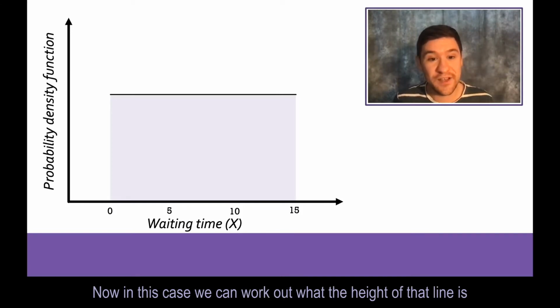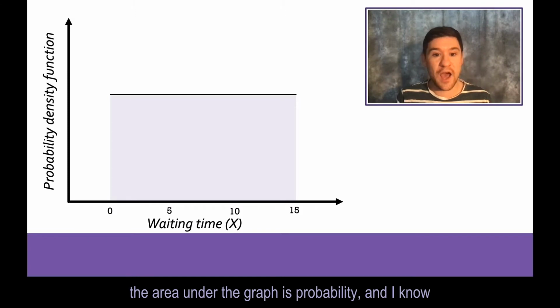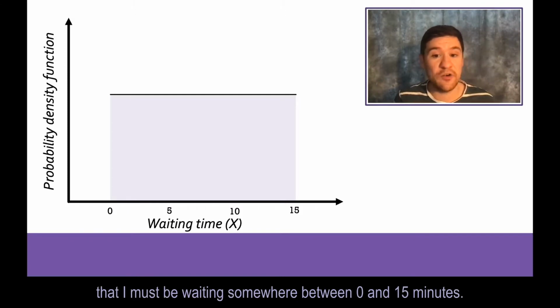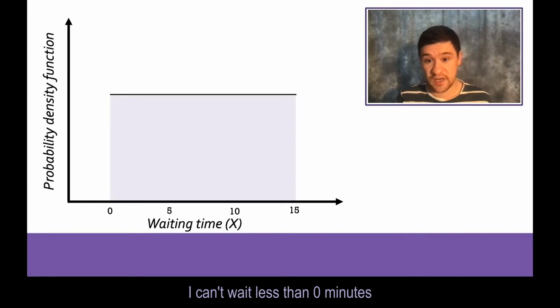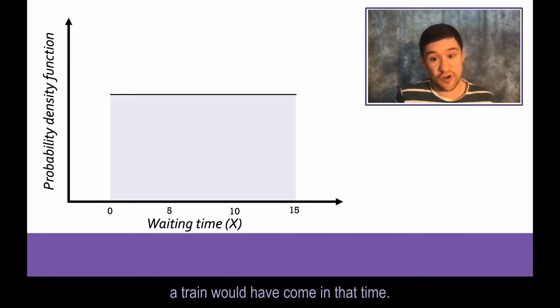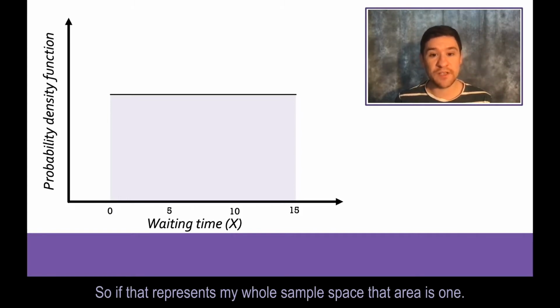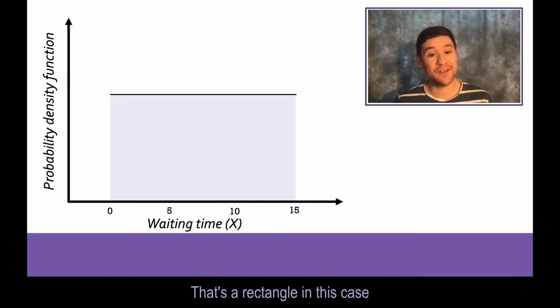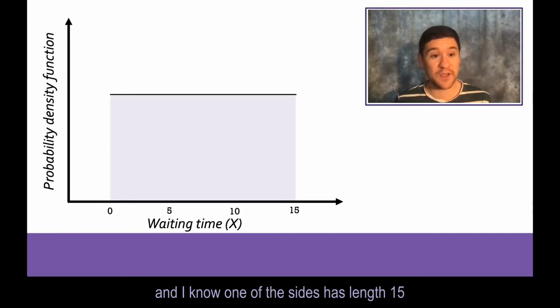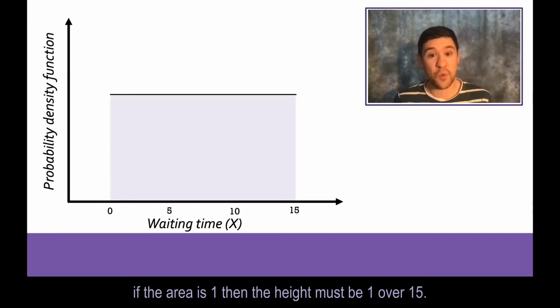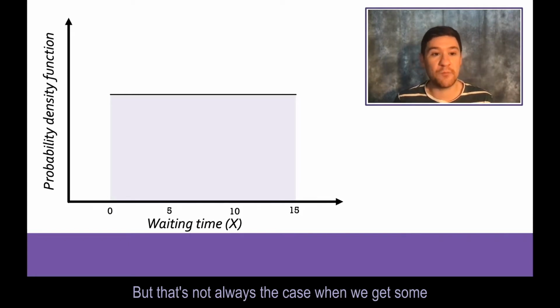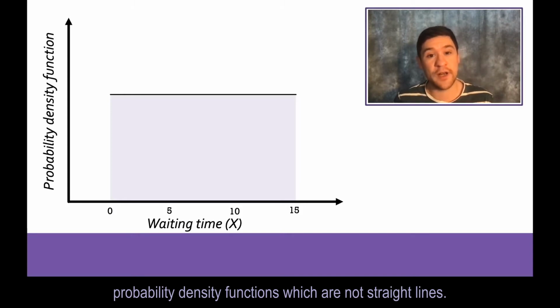Now in this case, we can work out what the height of that line is. The area under the graph is probability, and I know that I must be waiting somewhere between 0 and 15 minutes. I can't wait less than 0 minutes, and I can't wait more than 15 minutes because a train would have come in that time. So if that represents my whole sample space, that area is 1. That's a rectangle in this case, and I know one of the sides has length 15. If the area is 1, then the height must be 1/15. But that's not always the case, as we get some probability density functions which are not straight lines.